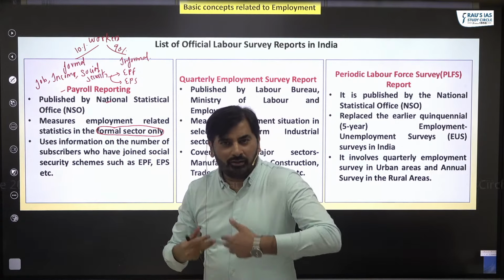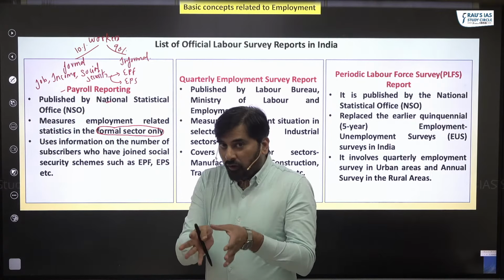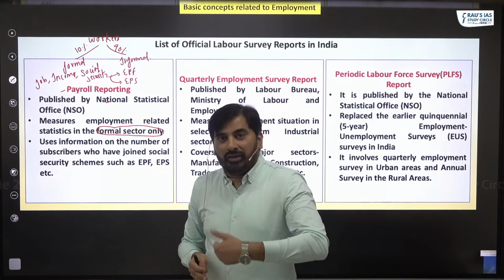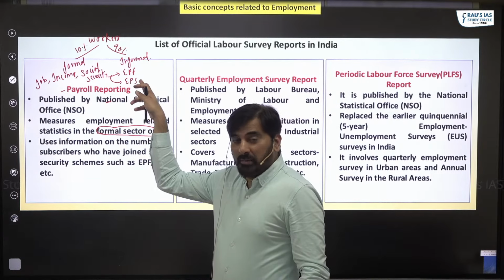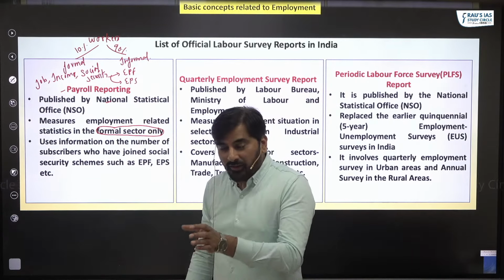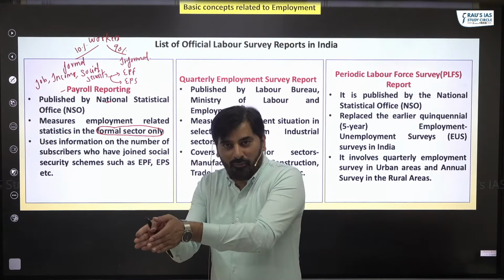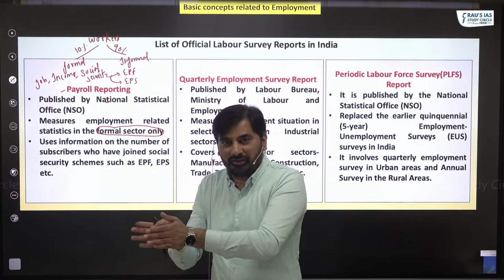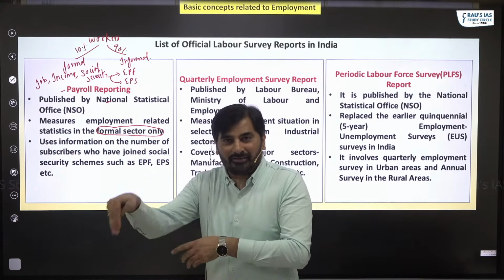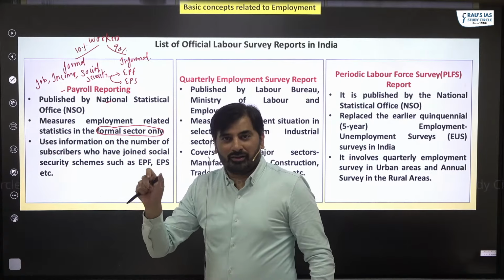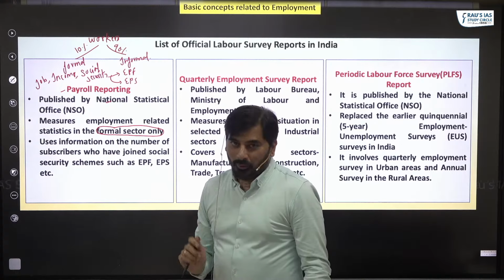So how does it measure the employment in the formal sector? I told you, when you become a formal worker, you get enrolled in Employee Provident Fund and Employee Pension Scheme. So what NSO does, in a year, it will see how many people are enrolled in Employee Provident Fund and Employee Pension Scheme. Based upon that, it will come out with the statistics that this is the extent of employment creation in the formal sector. So that is payroll reporting.